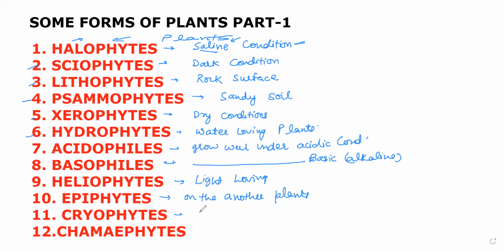The cryophyte means the plants grow on the ice or snow. The chemiphyte means the plants which love cold temperature. See, there's a difference between cryo and chemiphytes. The plants directly growing on the ice or the snow are cryophytes, whereas the plants which love the cold temperature are the chemiphytes. So these are some forms of the plant.